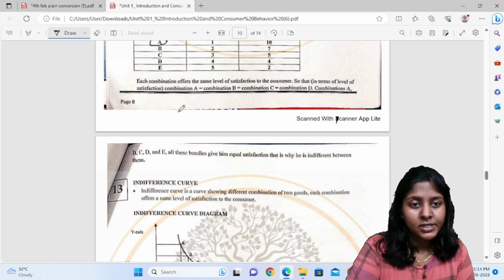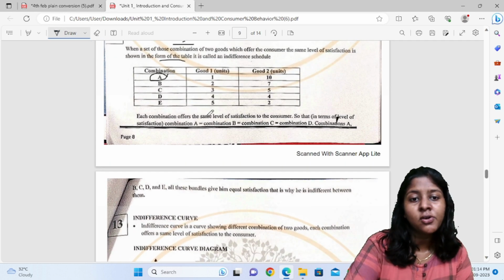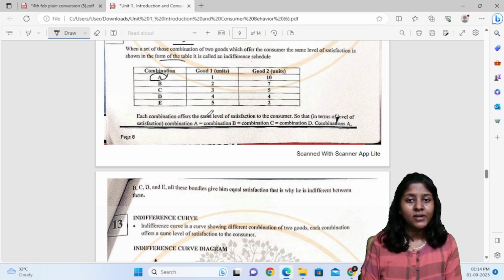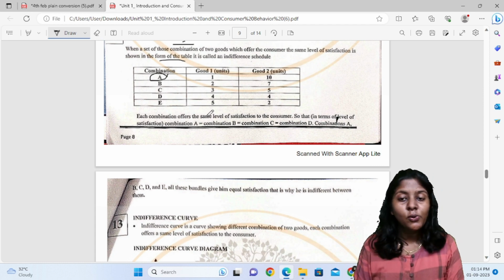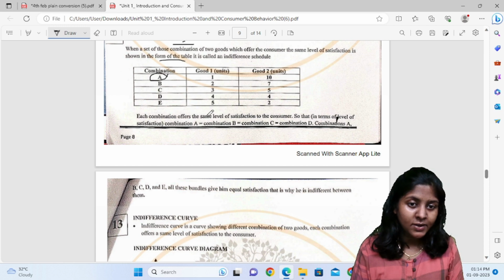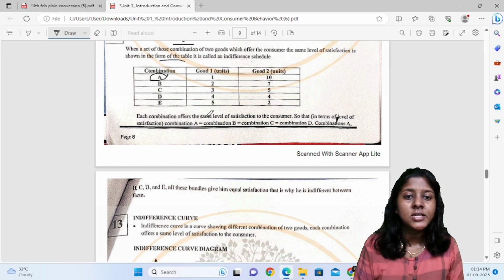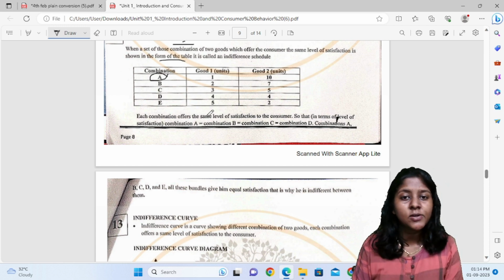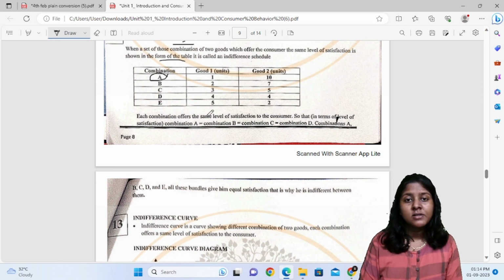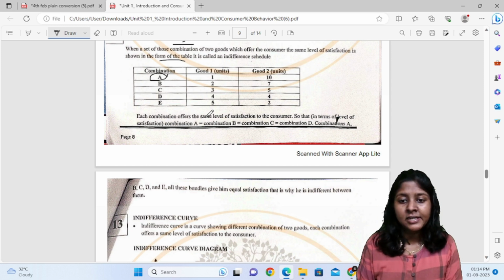Each combination offers the same level of satisfaction to the consumer. So in terms of satisfaction, combination A is equal to combination B is equal to combination C is equal to combination D. All these bundles give us equal satisfaction. That is why the consumer is indifferent between them.